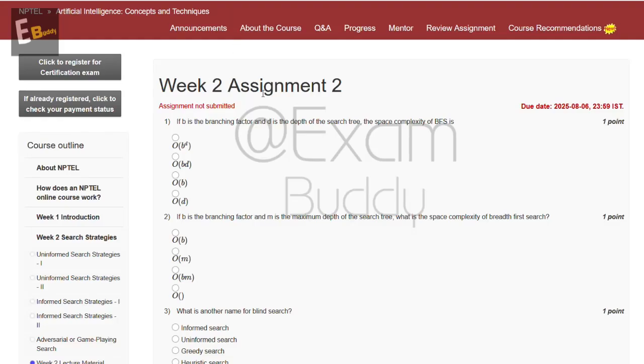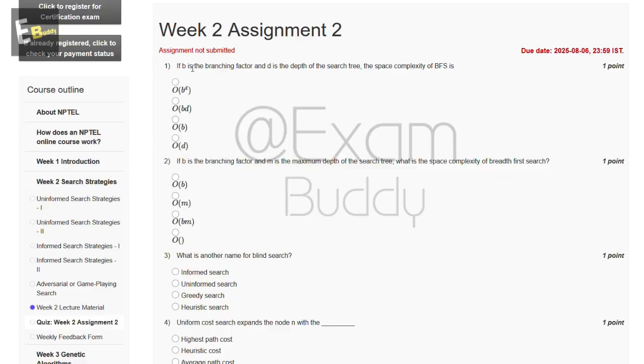Now let's do our assignment, Artificial Intelligence Concepts and Techniques, week 2, assignment 2. The first question is: if b is the branching factor and d is the depth of the search tree, the space complexity of BFS is? The options are O(b^d), O(bd), O(b), O(d). Now let's check the answer of the first question.